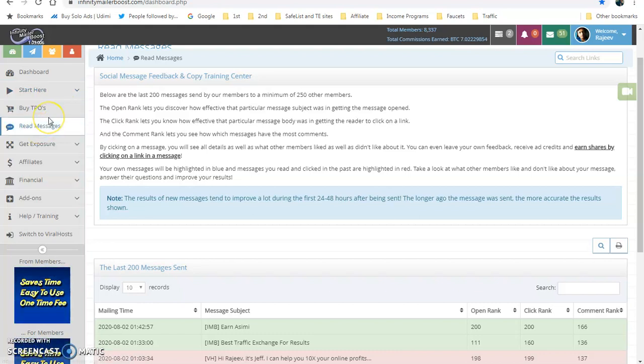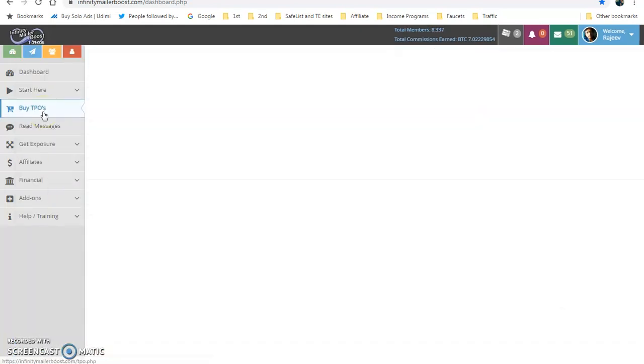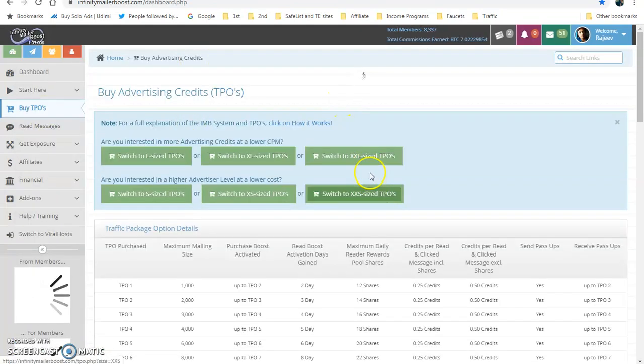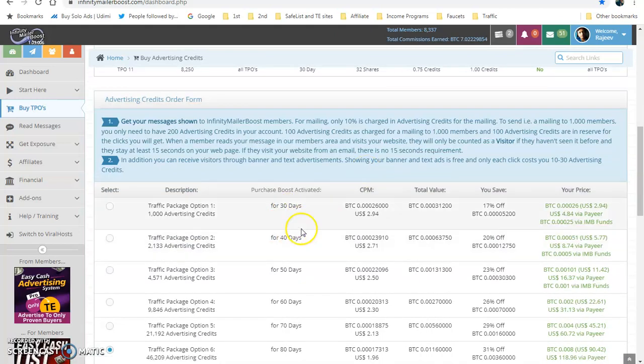And I highly suggest you buy one TPO here. You click here, Buy TPOs. TPO means Traffic Package Options. The minimum package is $2.5. Okay, and if you join for free, over a period of time by reading the messages you will make $2.5, but it takes some time.